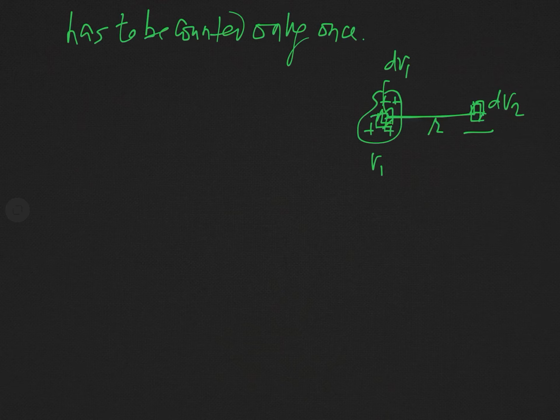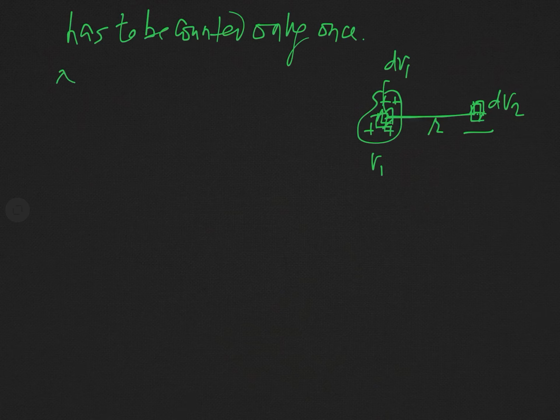First of all, find the potential at this position dV2 due to the charge distributed in the volume element dV1, because this is just like a point. So you can define it directly from Coulomb's law, and after integration over V1 we will get the total potential.